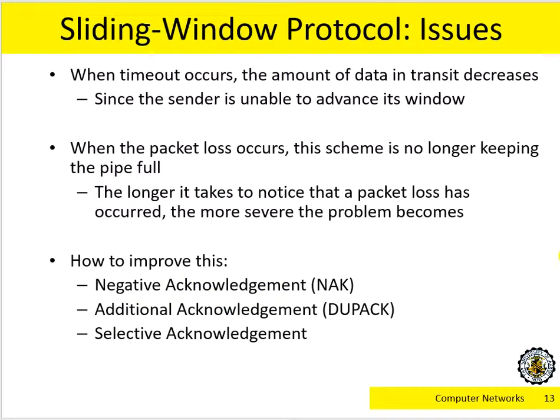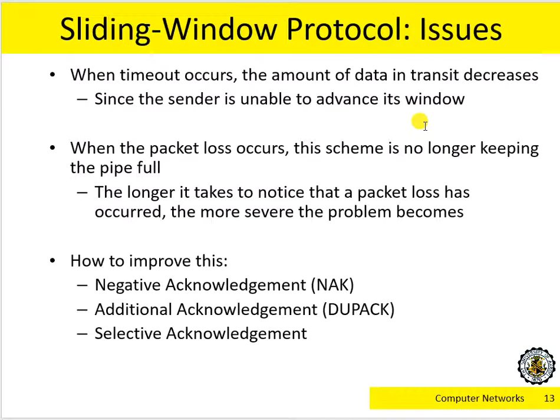Okay, so after that, here is some discussion. This is good compared with the stop and wait protocol. The good thing is it can use the bandwidth more effectively, but there are still situations that can potentially hurt performance. For example, when a timeout occurs, you still have not received certain packets or frames properly, so the sender is not able to advance the window.